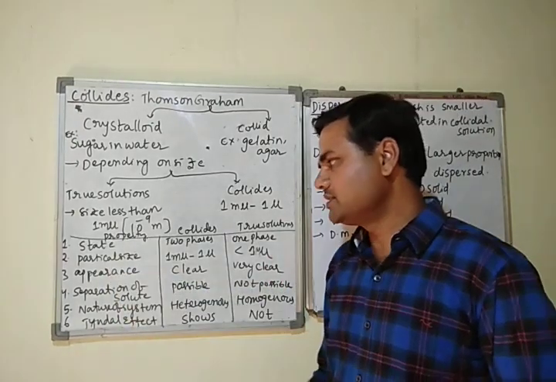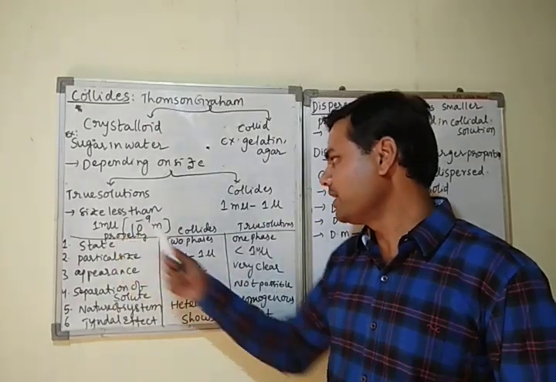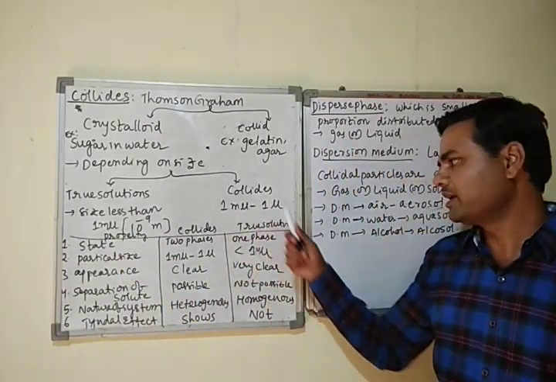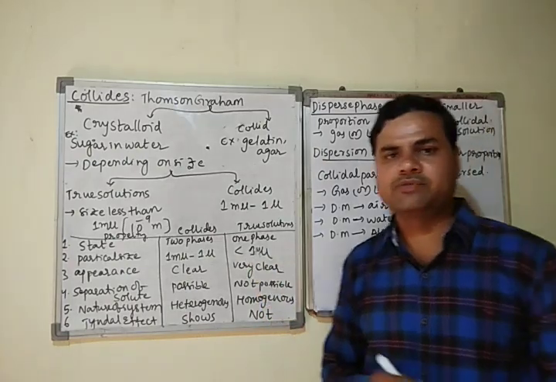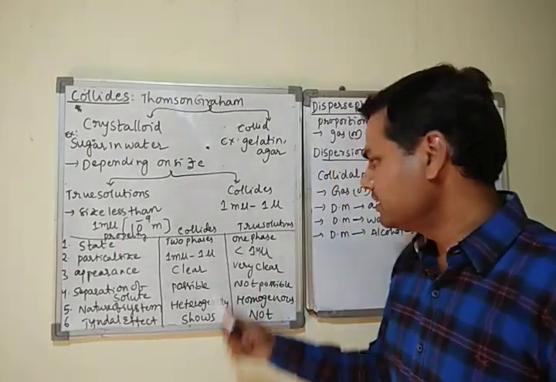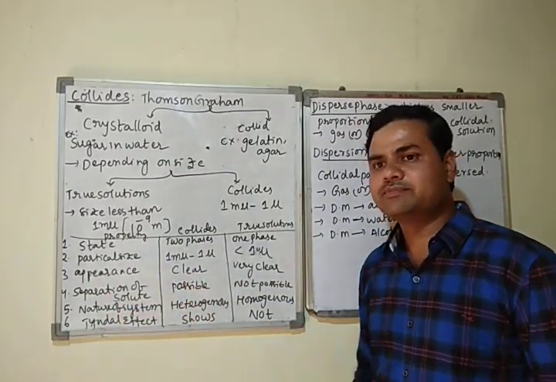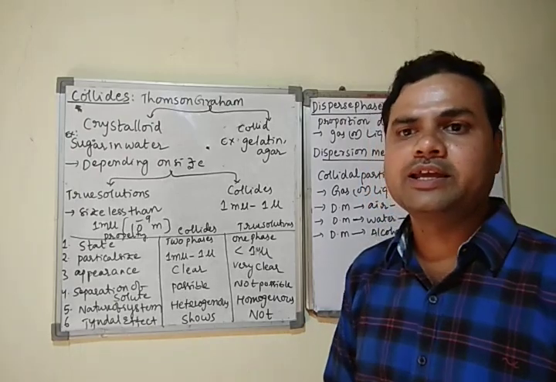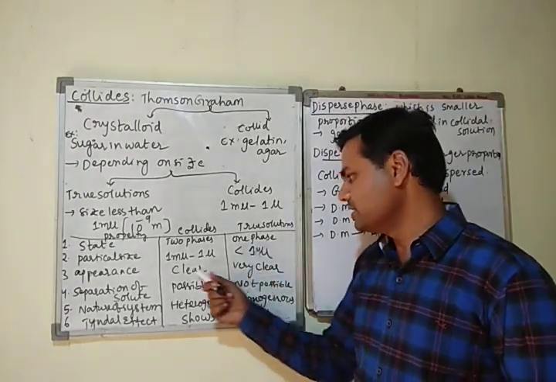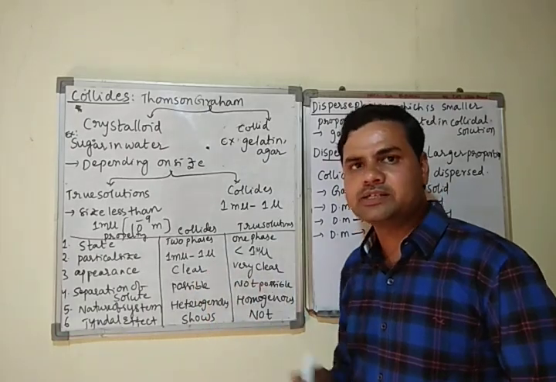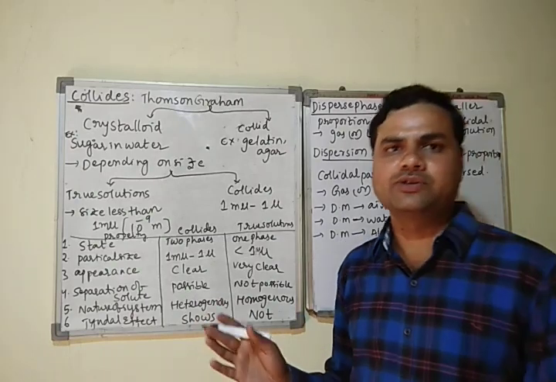And particle size in colloids ranges from 1 millimicron to 1 micron. Here the particle size in true solution is less than 1 millimicron, very small size particles. And appearance: a true solution is clear, like a glass-like material. It is a very clear solution. For example, when you dissolve sugar in water, it forms a completely clear solution.